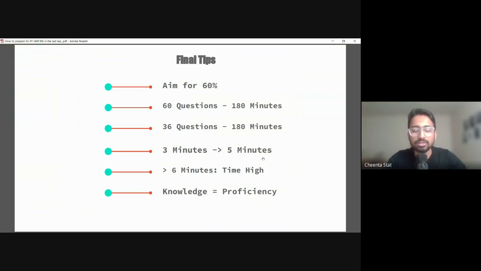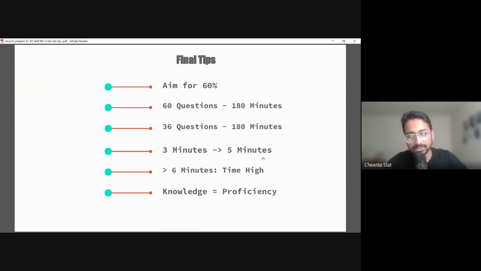But after the strength weakness analysis, you can reduce that. Your strength is in this 60% of the questions. You have to do 60% of the questions totally, fully focused and correct. 60% of 60 questions is 36 questions. If you focus on these 36 questions really well, then you have 180 minutes to solve them. So instead of 3 minutes for 60 questions, your time bound has now increased to 5 minutes for 36 questions. And that's important, because you understand that's the time you have, 5 minutes.